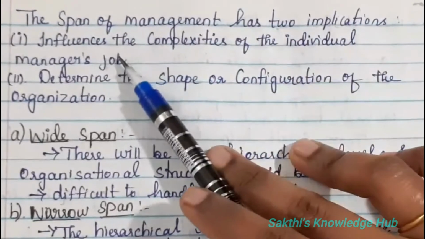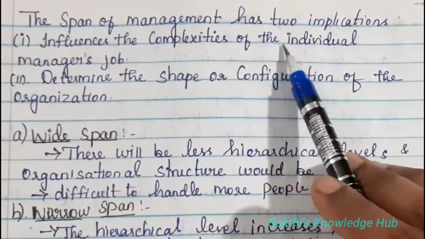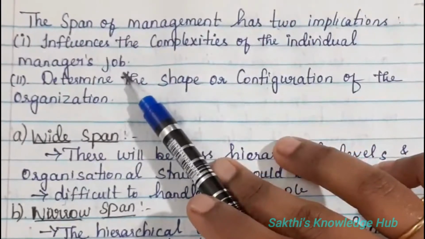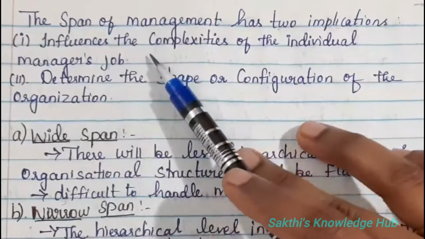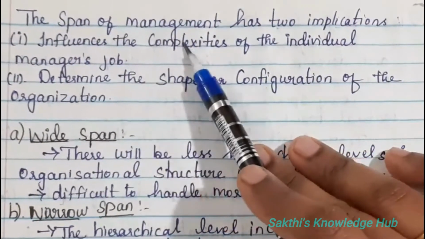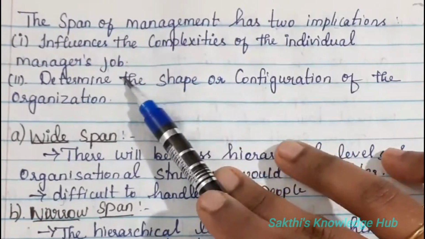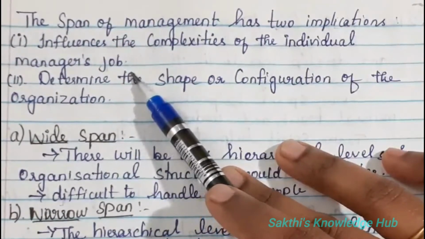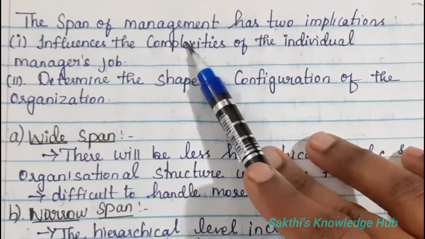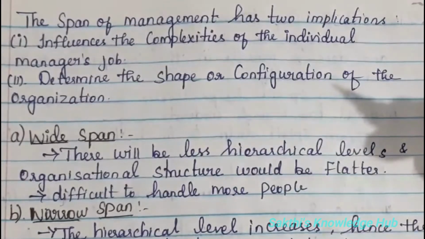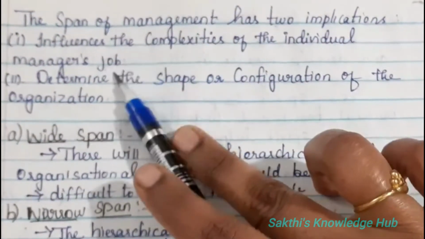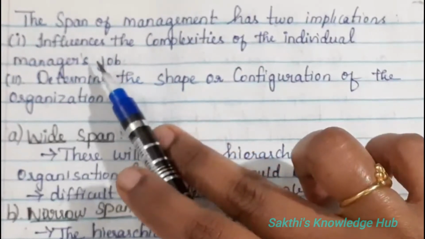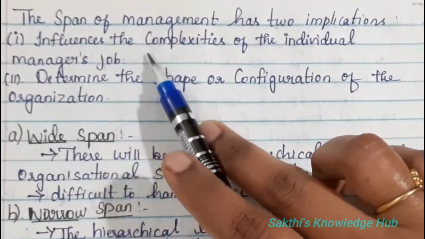They influence the complexities of the individual manager's job. Based on the wide or narrow span, the manager's work and its complexity, that is his work or other tasks, will be influenced. So sometimes a particular span of management may be convenient and some span may not be convenient for the manager. So there will be an impact on the manager's job. What work the person is doing, there will be an impact that can be either plus or maybe minus.